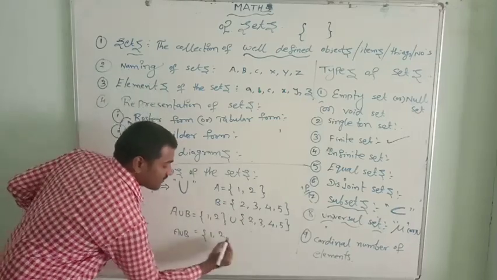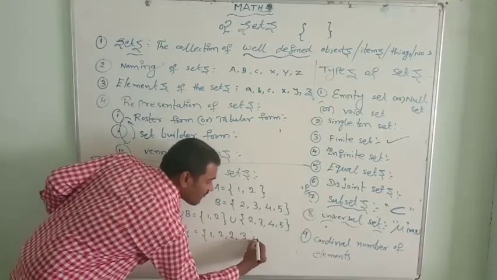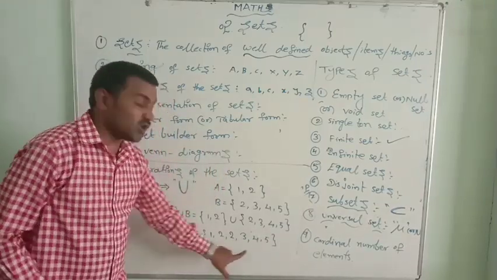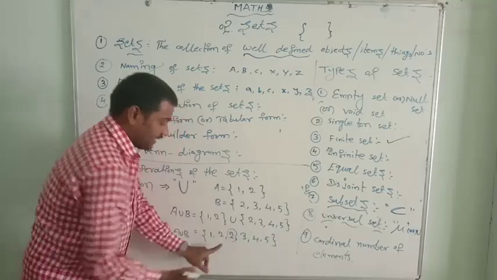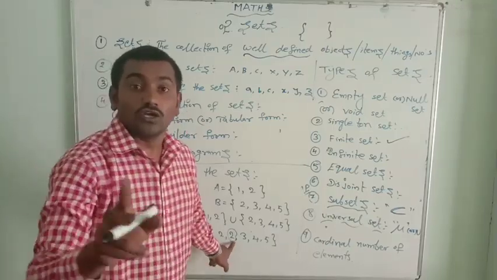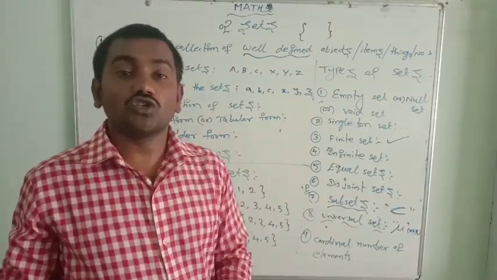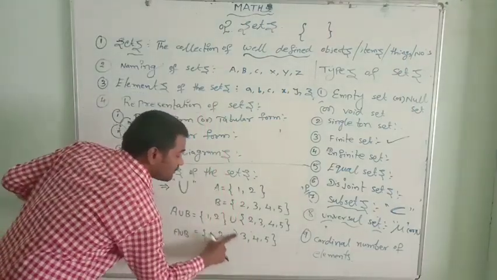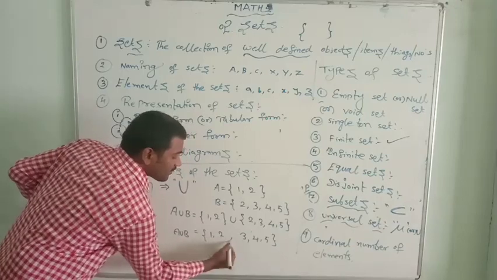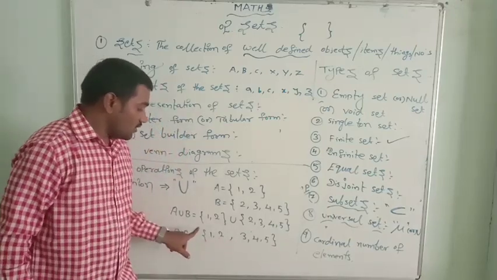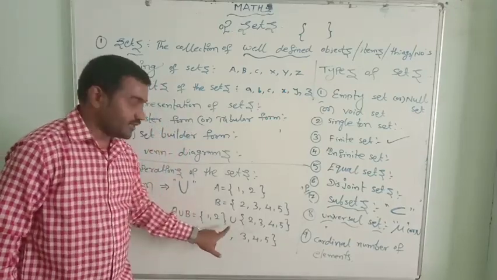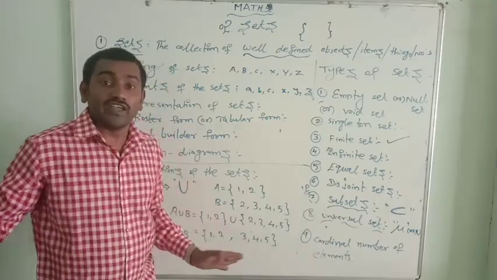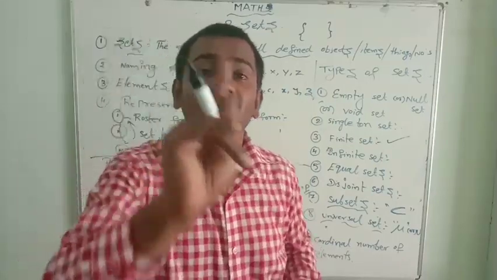You cannot write like this: 1, 2, 2, 3, 4, 5. You should not write like this, because in the roster form the element is repeated here. In the roster form, elements should not be repeated. So we have to write this 2 only once. Now it is correct. The union of set A and set B is 1, 2, 3, 4, 5. If the elements repeat, we have to write them only once.